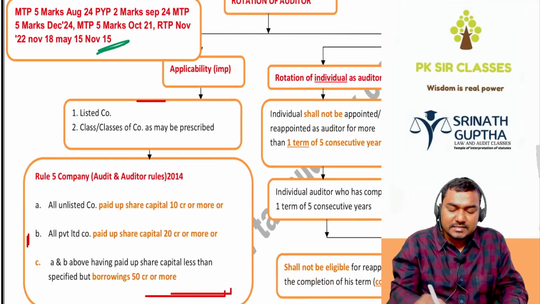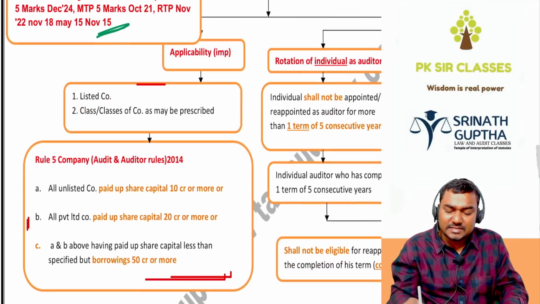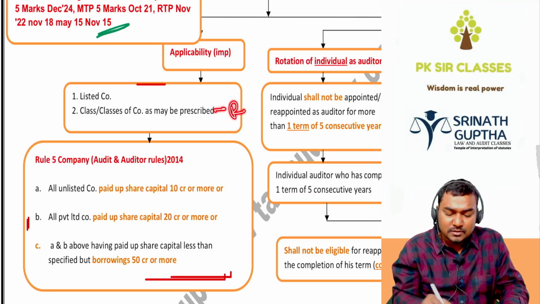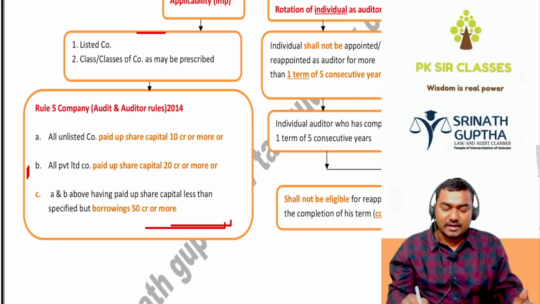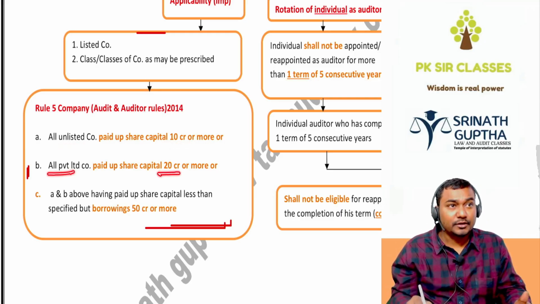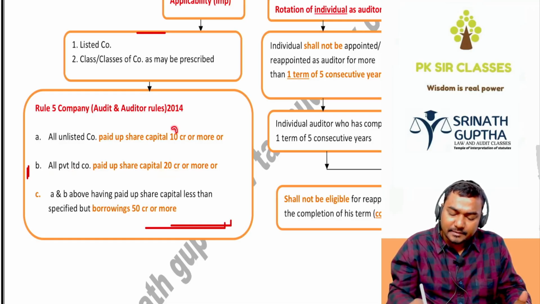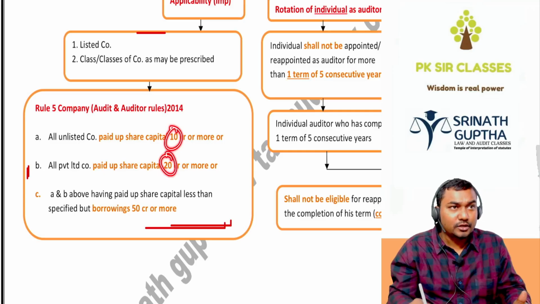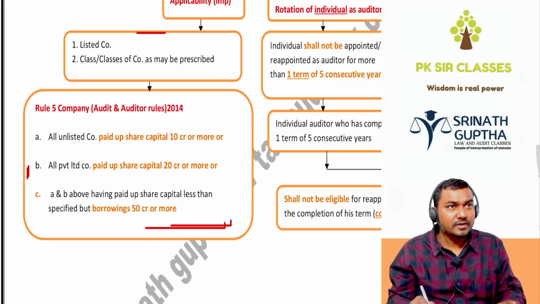Rotation is applicable to every listed company, and other class of the companies as may be prescribed. Prescribed means rules. So as per rule 5 of the Companies (Audit and Auditors) Rules, rotation is applicable to every unlisted public company having paid-up capital of 10 crores or more, private company having paid-up capital of 20 crores or more, and in the cases where capital is less than 10 crores or 20 crores, but borrowing exceeding 50 crores. So for that company, rotation will be applicable.